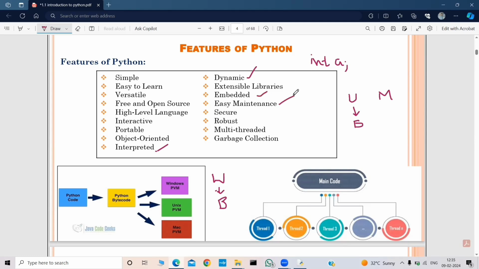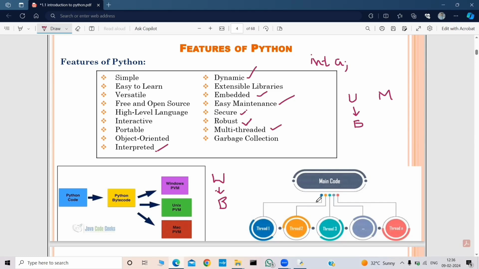And easy maintenance. Python is easy to maintain, very easy to maintain. And it is very secure and it is robust. Robust means strong. How is it strong? Because it is secure. If it is secure, it is strong. And also the Python interpreter takes care of garbage collection. Garbage collection means the removal of unwanted memory locations from the main memory. So that will be taken care of by the interpreter itself. So that's why it is robust.